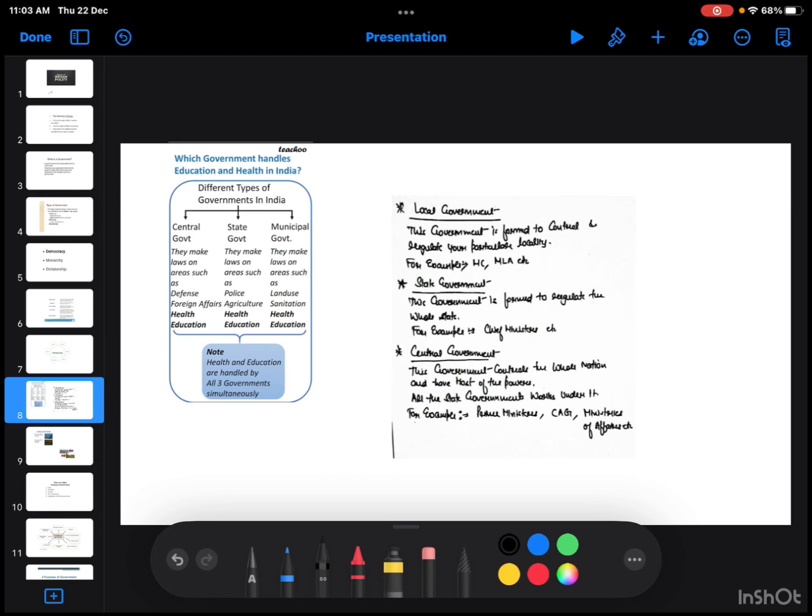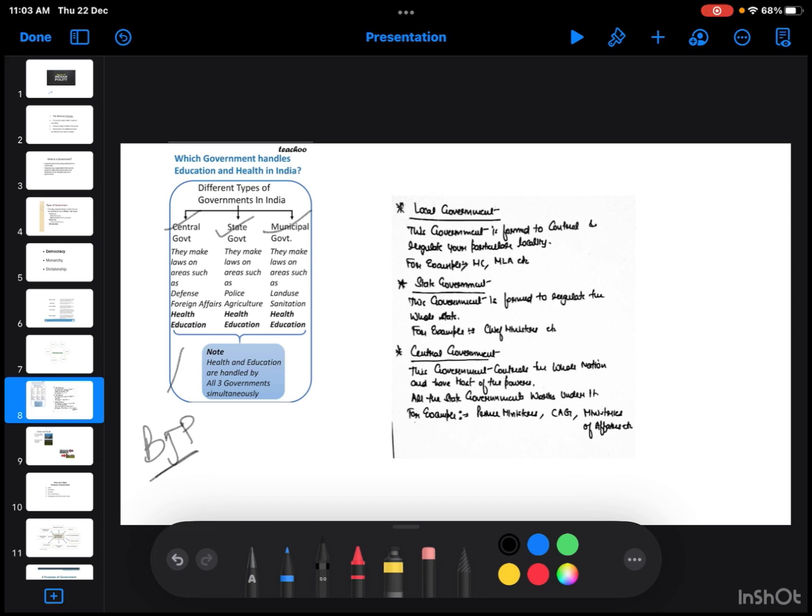The next is the different types of government in India. There are three types of governments in India. The first is the central government, next the state government, and the last is the local or municipal government. The central government is also called the union government, where the BJP is ruling. The central government makes laws on areas such as defense, foreign affairs, health and education.